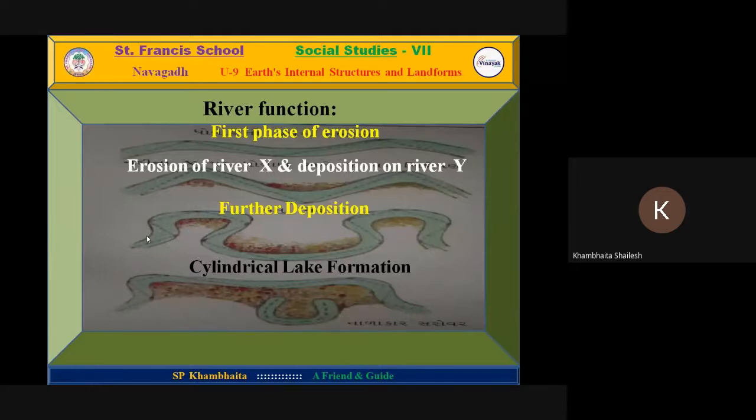It depends on the slope of the land and the mass of the water. Because if the water mass is too large, it can also flow over the upper layer or upper area, wash out or erode it, and make its way. The last one is the oxbow lake. Here you can see the river is flowing and a lake has developed due to the overflow of the river. This way we can see different shapes made by rivers on the surface of the earth.